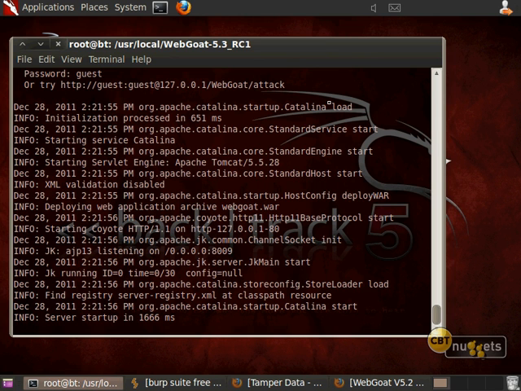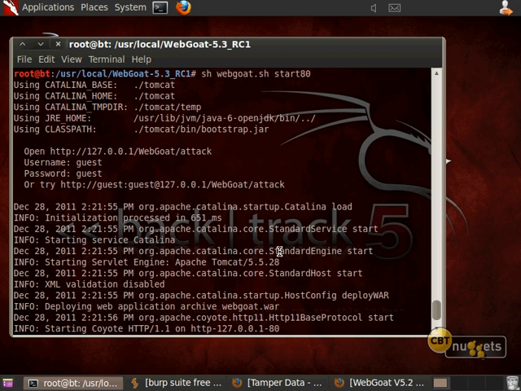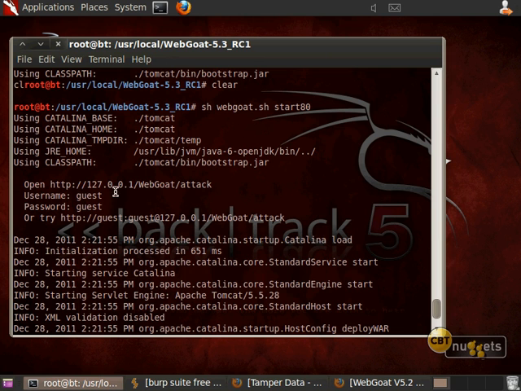Anyway, what we'll have here is nothing really going on the way it looks, but this is actually doing exactly what it's supposed to be doing. It's running the website. It also gives you some clues here as to what you're supposed to do with this. You can go to this website here, HTTP, and then the local loopback address, WebGoat, and then attack.